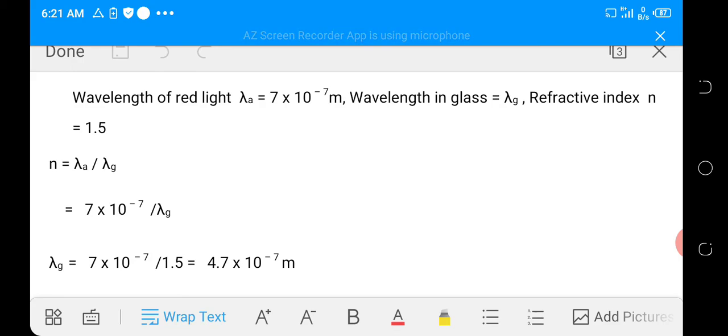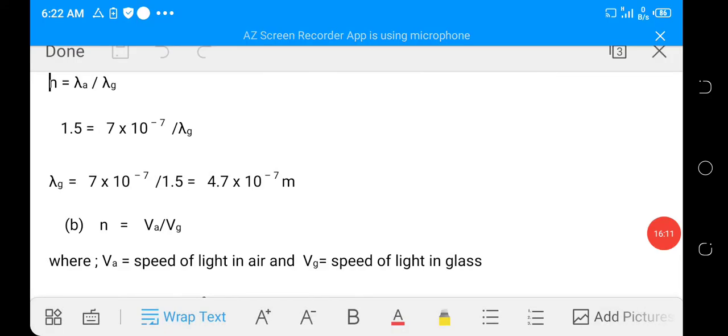Substituting for all these values, we have refractive index is equal to 7 times 10 raised to power minus 7 over lambda g, where lambda g is the wavelength in glass. So making lambda g the subject of the formula, we have 7 times 10 raised to power minus 7 over 1.5, which is going to give us 4.7 times 10 raised to power minus 7 meter, which is the wavelength in glass. Let's go to question B.